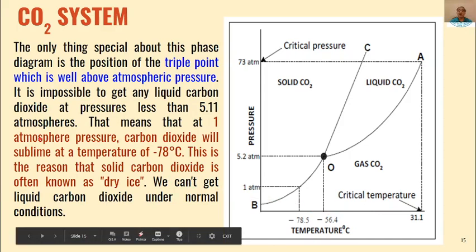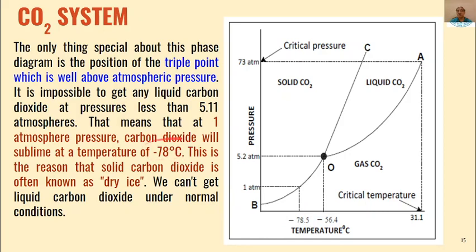And at 1 atmospheric pressure, carbon dioxide will exist at a temperature of minus 78.5 degrees centigrade. So that means carbon dioxide at this temperature will sublime, that is solid will change into vapor directly without being changed into liquid.